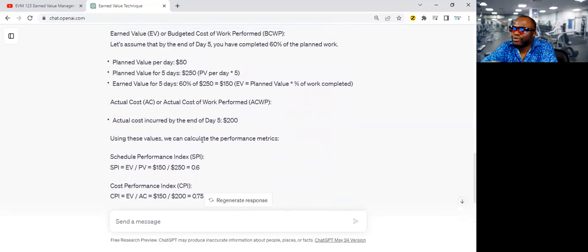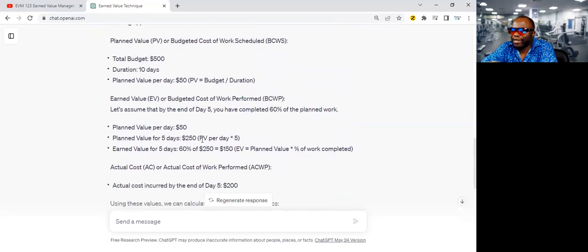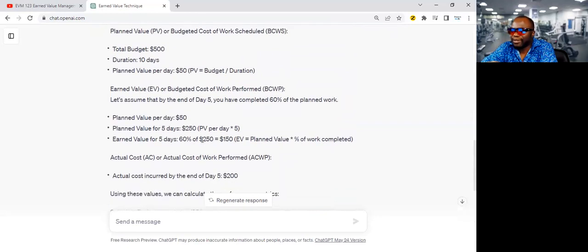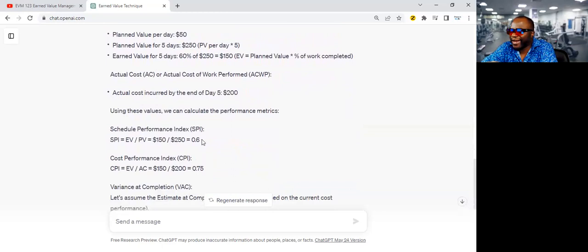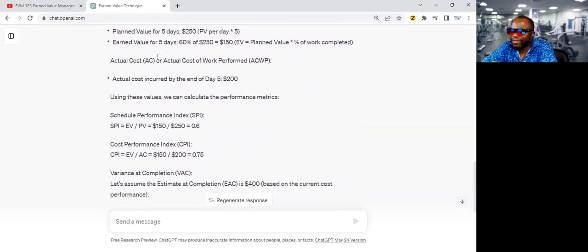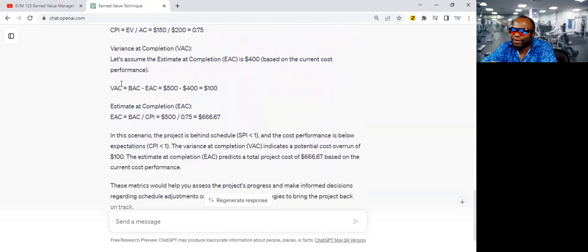In fact, for those friends watching, I encourage you to hit the pause button, read what ChatGPT is saying. It's saying that if at the end of 5 days, you're 60% of the work done, 60% of 250 is 150, that is your earned value. The actual cost, it's now telling you is this. So using that, you can calculate the SPI, the CPI, and then the variance at completion.